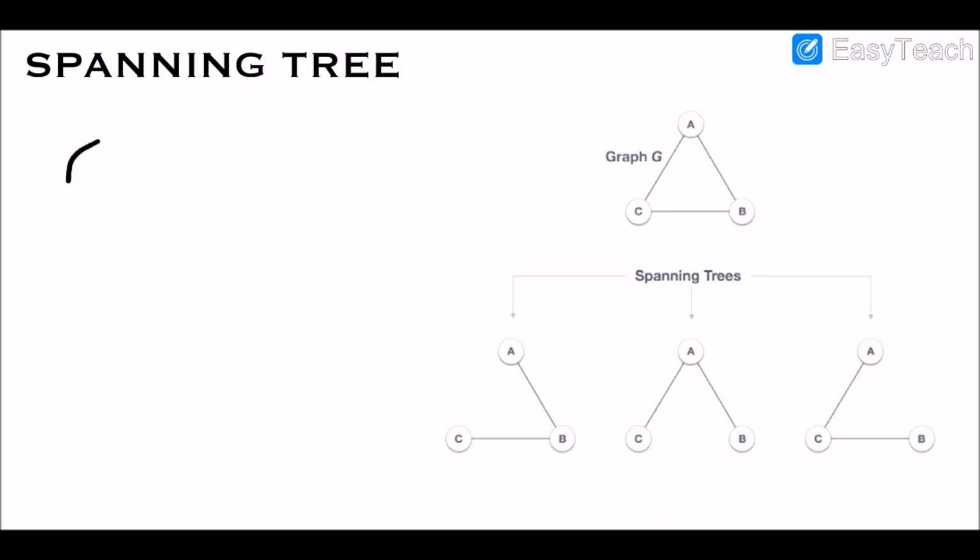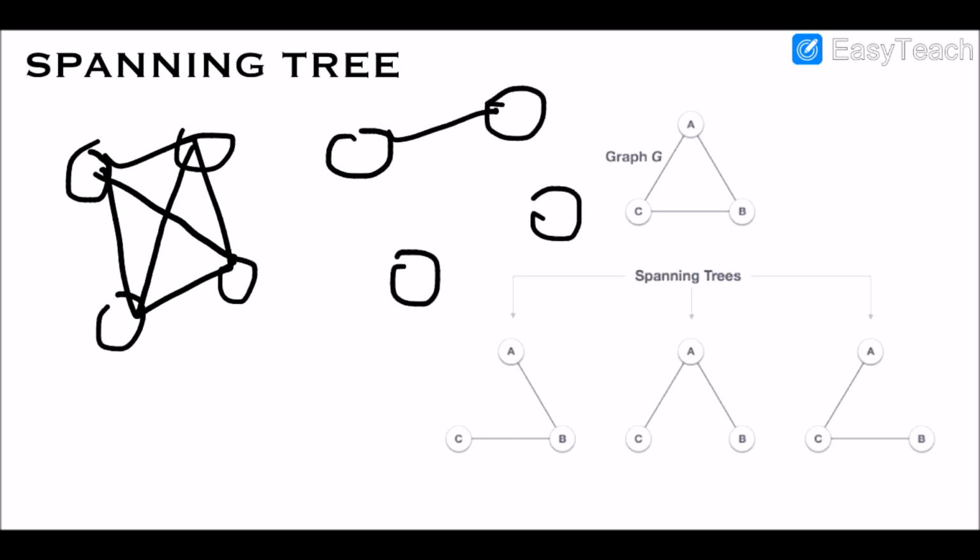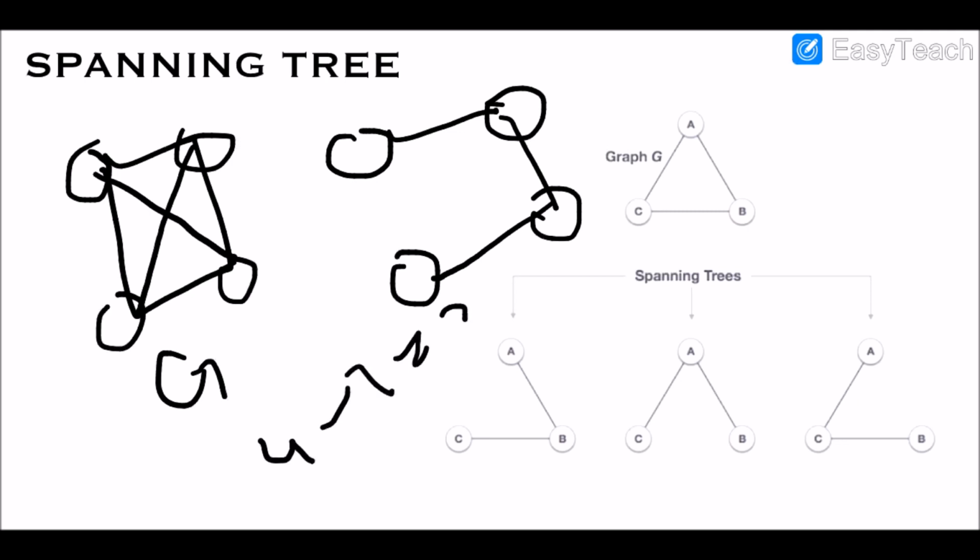If we consider one more example, let us say we have 4 nodes, and again we are considering a complete graph. Let us say this is our given graph. Now how many spanning trees are possible? Obviously there are many spanning trees possible out of this particular graph G. Now this could be one spanning tree. So how many edges should be there according to our first property? There are 4 vertices, that means 4 minus 1, that is 3. So the number of edges possible in this spanning tree will be 3. Right? So we can see there are 3 edges.